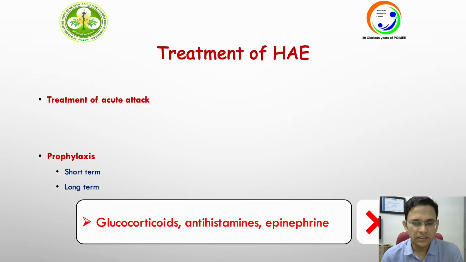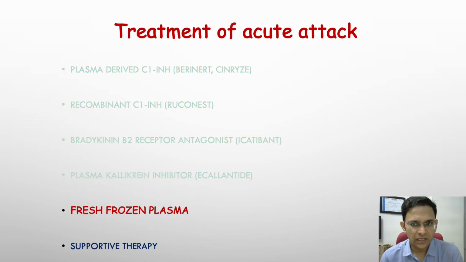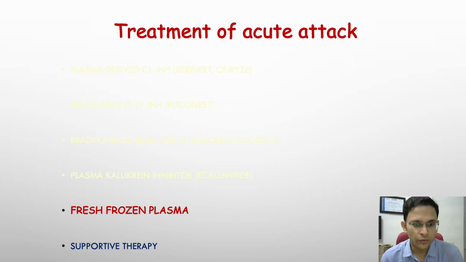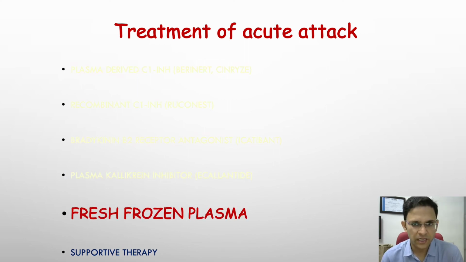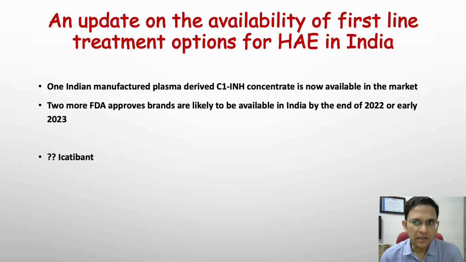Treatment is divided into treatment of acute attacks and prophylaxis, short-term and long-term. One point to note is that glucocorticoid, antihistamine and epinephrine are not effective for treatment of HAE. These are some of the treatment options. About a month ago we only had fresh frozen plasma available for the treatment of acute attacks, to be used in life-threatening situations. But now we have an Indian-manufactured plasma-derived C1 inhibitor, and two more brands are likely to be available. This is going to change the management of this disease drastically.